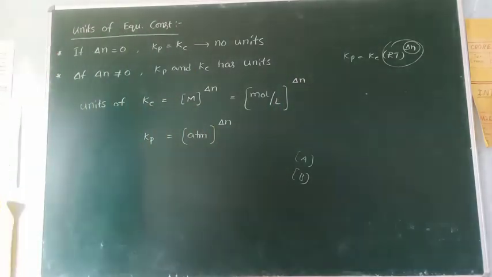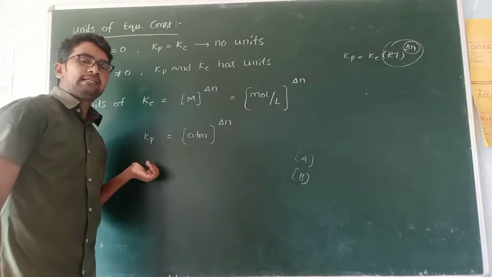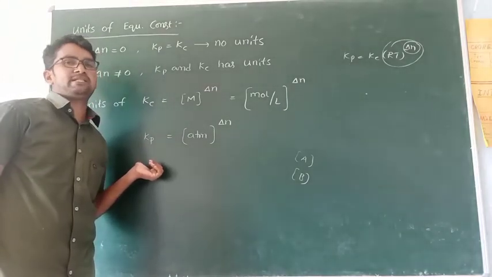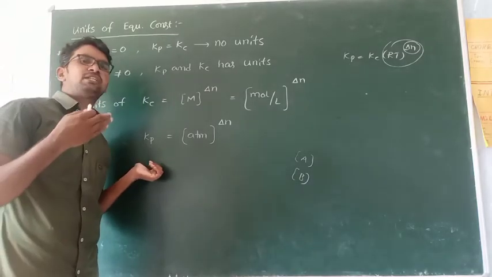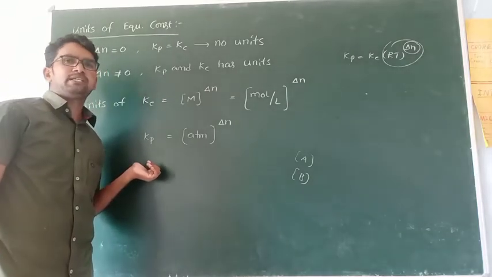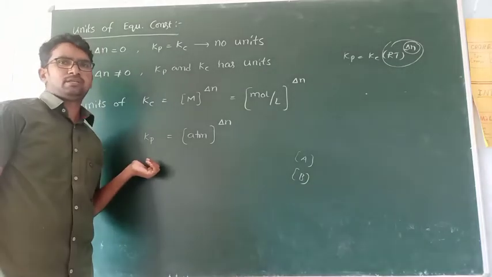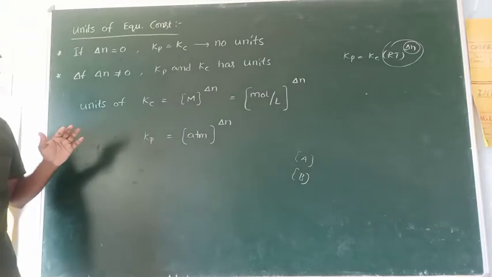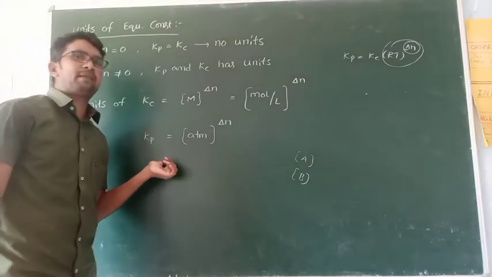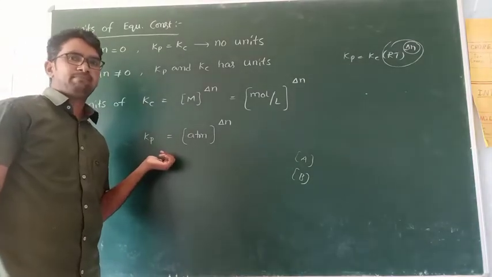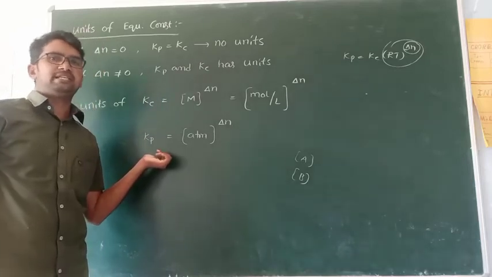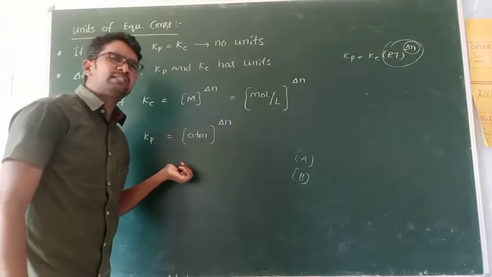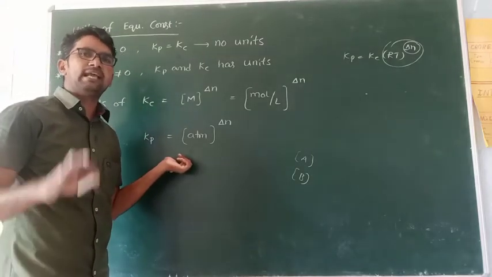For Kp, it is an equilibrium constant in terms of partial pressures. Pressure is expressed in many ways: atmosphere, bars, mm Hg or cm Hg, torr, but in most cases we express it only in atmospheres.